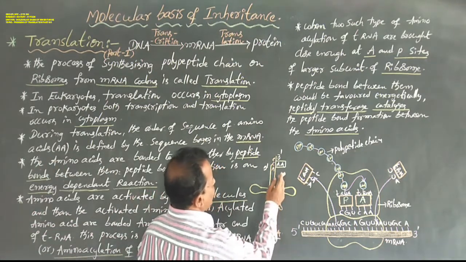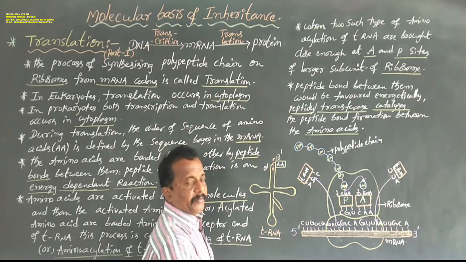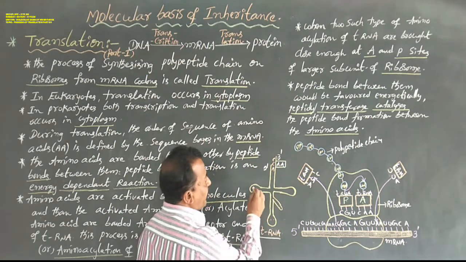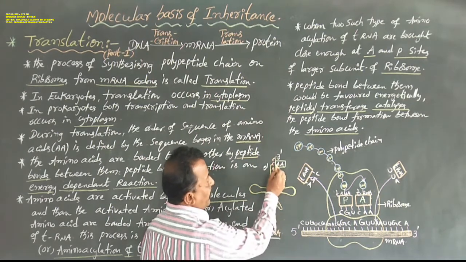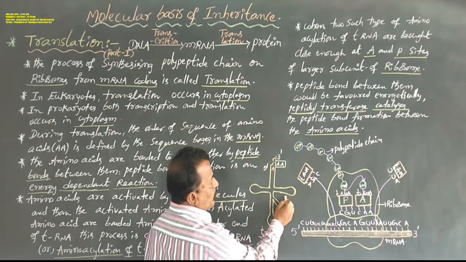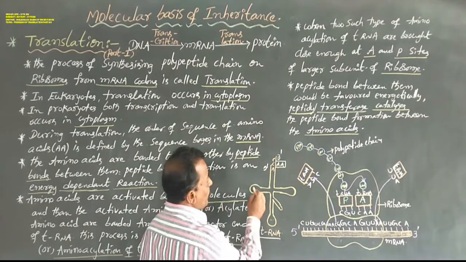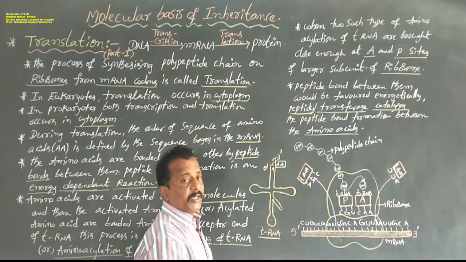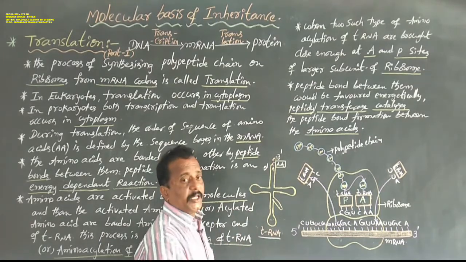Dear students, this is the structure of tRNA. The tRNA contains mainly four parts. The first part is the amino acid binding site, the second part is the ribosomal recognition site, the third part is the anticodon loop, and the fourth part is the enzyme recognition loop. These are the four parts of tRNA.